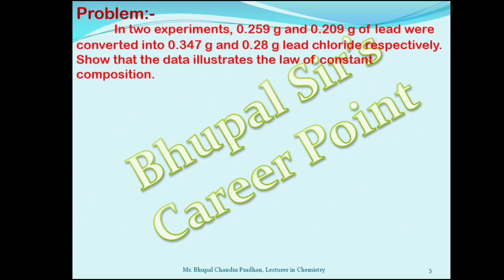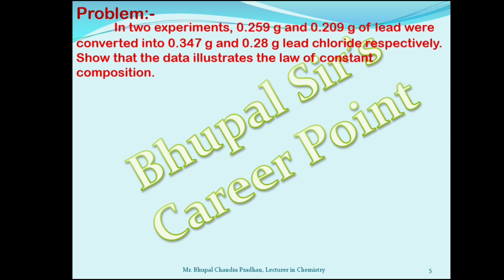Let us consider a problem with 2 experiments. 0.259 gram and 0.209 gram of lead were converted into 0.347 gram and 0.28 gram of lead chloride respectively. Show that this data illustrates the law of constant composition.